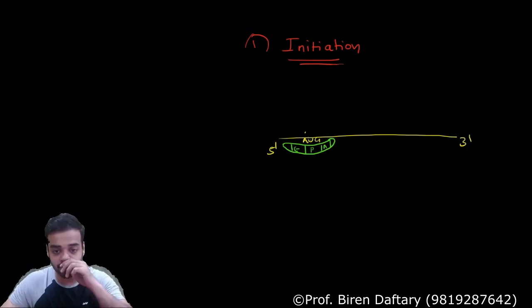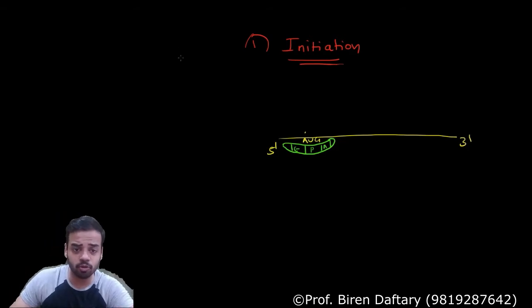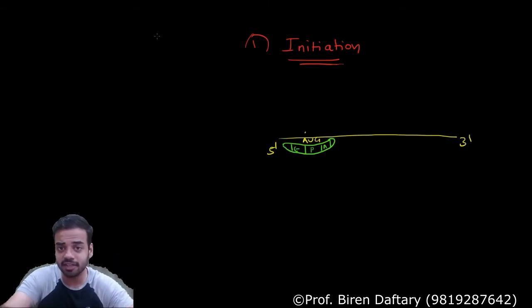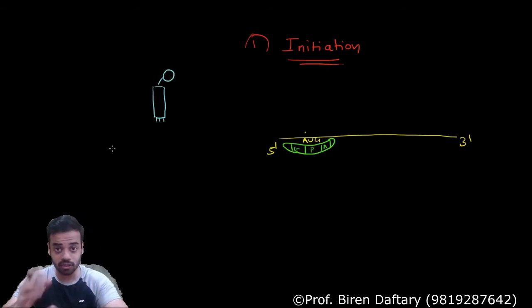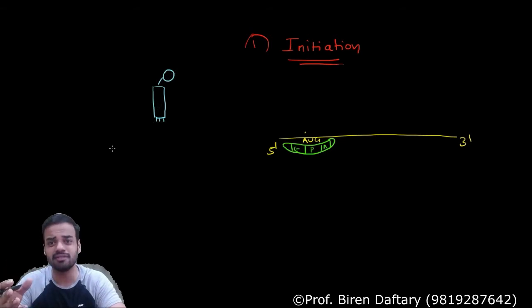Now please remember friends, I am going to use the color blue for tRNA, but I am going to draw it just like this because I can't keep on drawing that 3D structure. It will take up the space here. So I am going to draw the tRNA like a rectangle, with the amino acid attached to it, and here will be the anticodon. I will not be showing the DHU and T-psi-C loop, I hope it is understood, because there is a space problem over here. So I am going to show the tRNA like this.